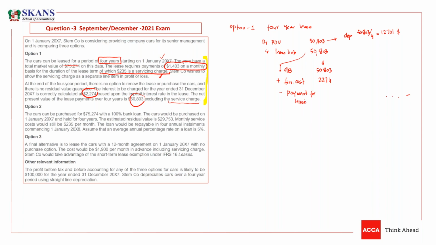You need to understand. The total payment that we are actually doing is 1403. But out of this 1403, 235 is the servicing charge, so we need to deduct that. And now we need to multiply this with 12 because it is a monthly payment and you are paying on a monthly basis. So it will give me 14,016.